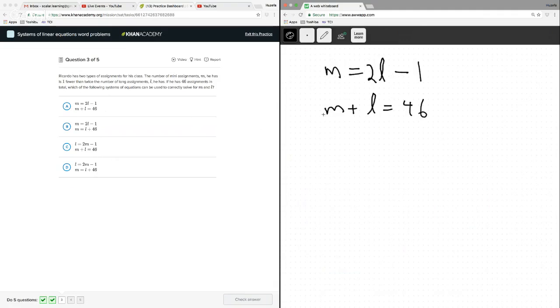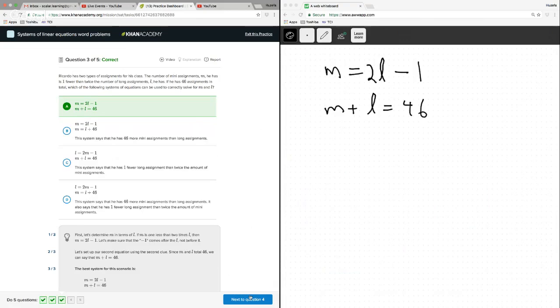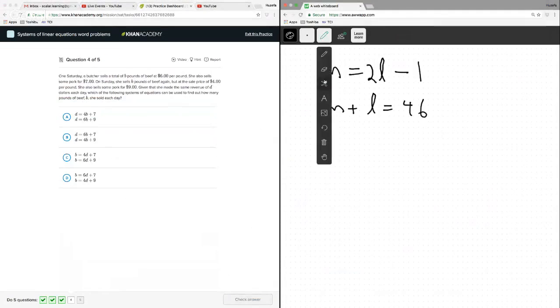Right, exactly how we wrote it up here. Sometimes it'll be a little different. We got lucky. It's exactly how we wrote it, so it's definitely A. But now look how close B is. B is almost the same, 2L minus 1. This is M equals L plus 46. It's not M equals L plus 46. It's M plus L equals 46. That's it. Okay. 2 more questions.